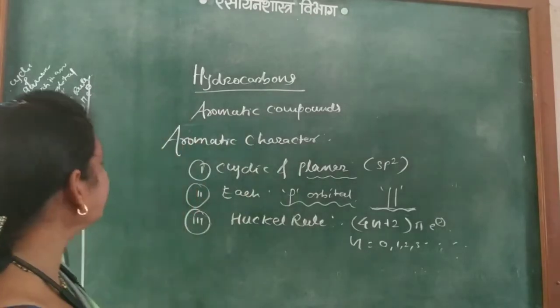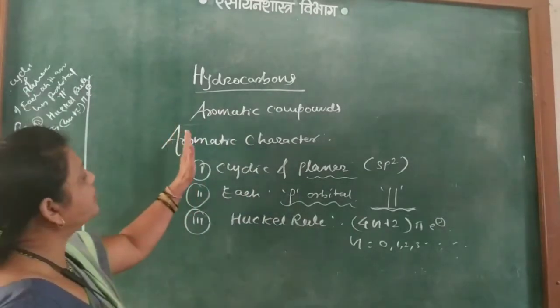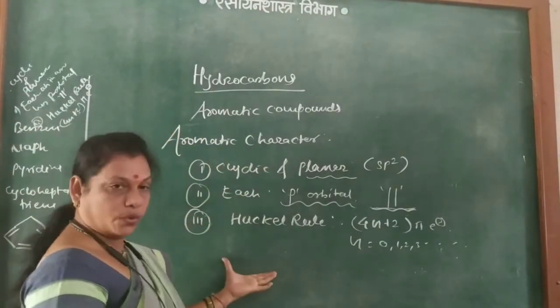These are integers. Let us consider some examples which obey this rule.